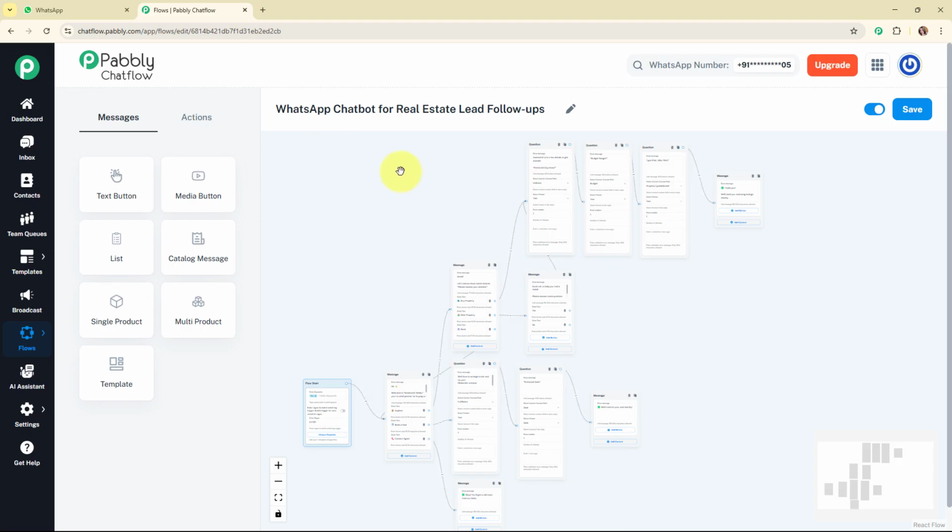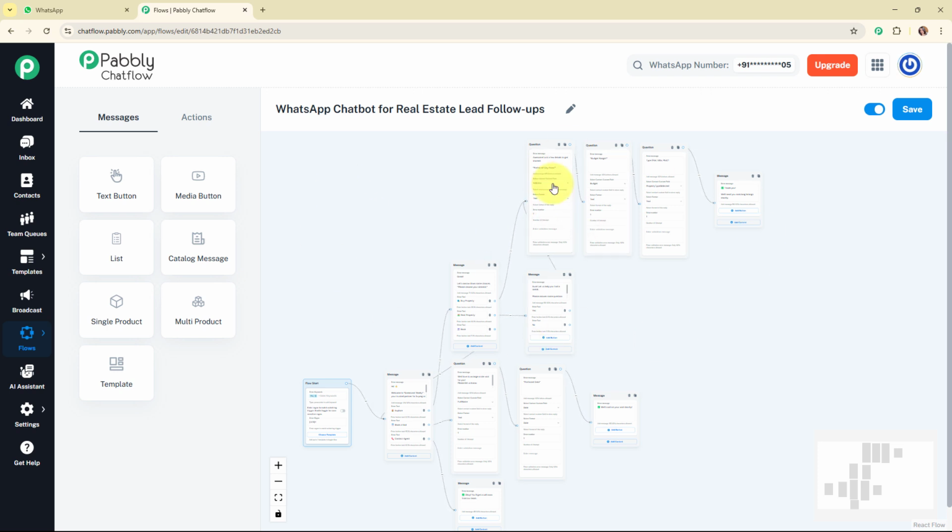Now whenever someone sends a message, the bot instantly replies with property details, asks follow-up questions like budget or location preference, and even books a call with me if needed. So this saves me time, keeps potential buyers engaged, and helps me convert more leads without missing any opportunities.